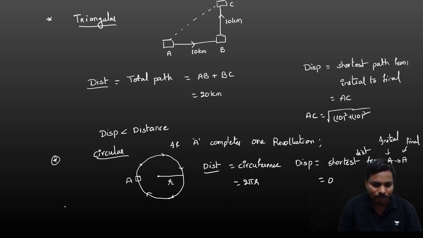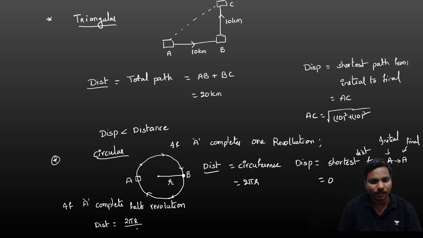In case A completes half revolution, let us take a point B. In this case, what is the distance? Half of the circumference, 2 pi r by 2, that is pi r. And then what is the displacement here?